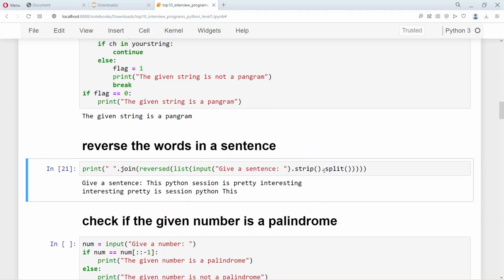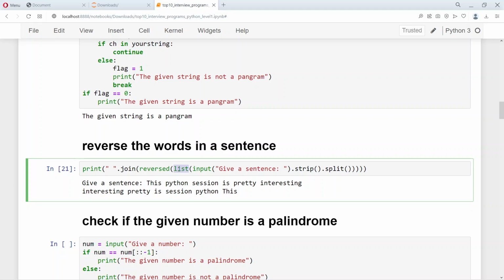So how did this do it? You can see that we give a sentence over here, and then we remove the leading and the trailing blanks from the sentence. The leading and the trailing blanks are removed by using the strip, and then we split the sentence whenever there is a space, and then we get a list of strings. We get a list of strings as the output of this input statement, right? Because we have a list here. So that is converted into a list.